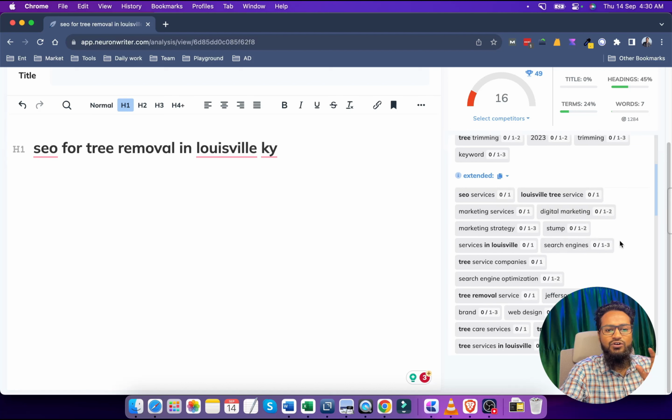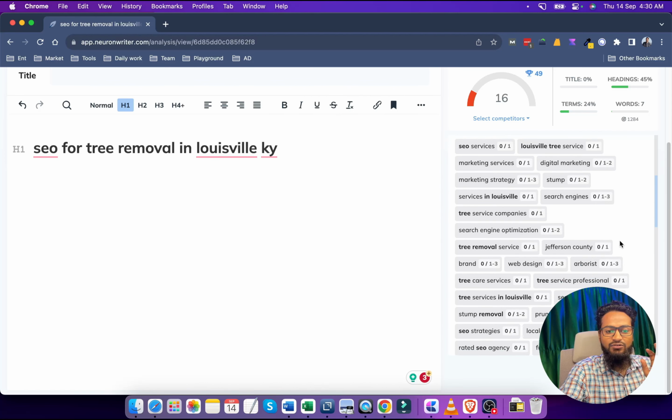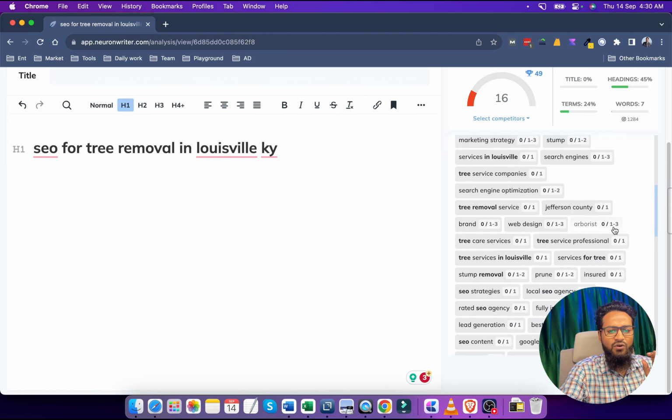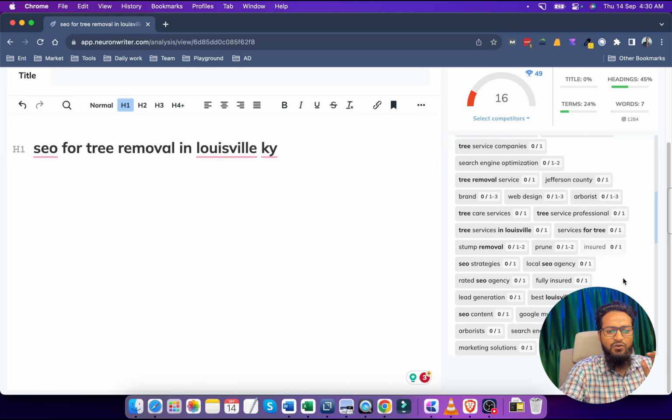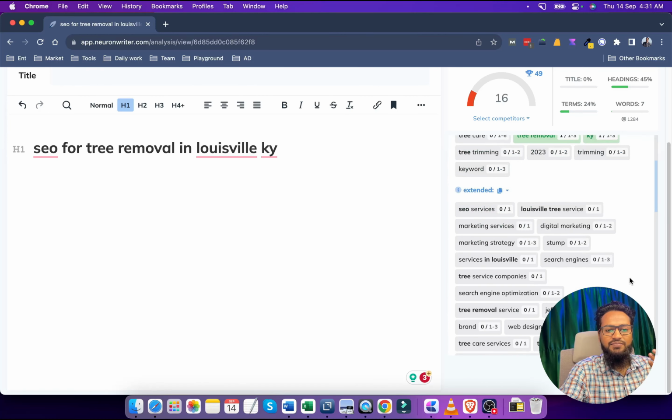Right, this is very good. We should not keep stuffing in more and more keywords, so we should not do it that way. Just follow their steps, follow their formula, and we can get very good results.